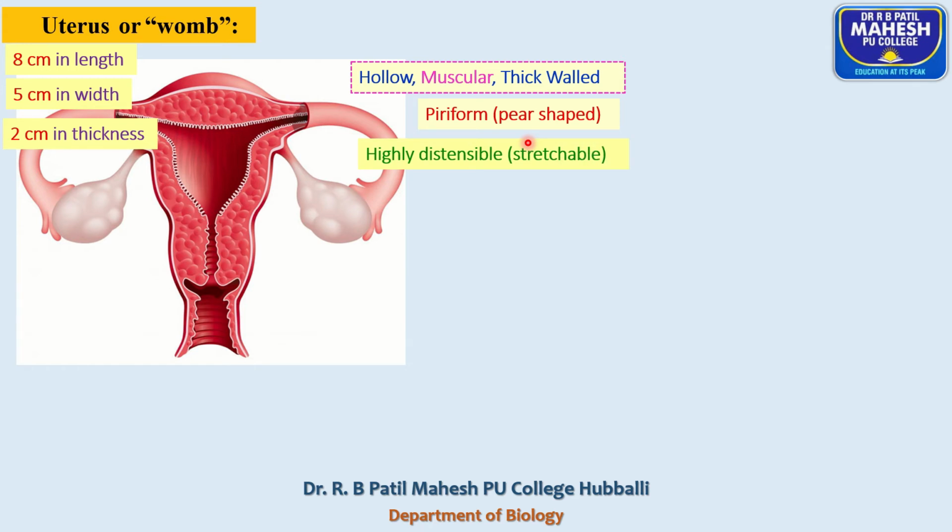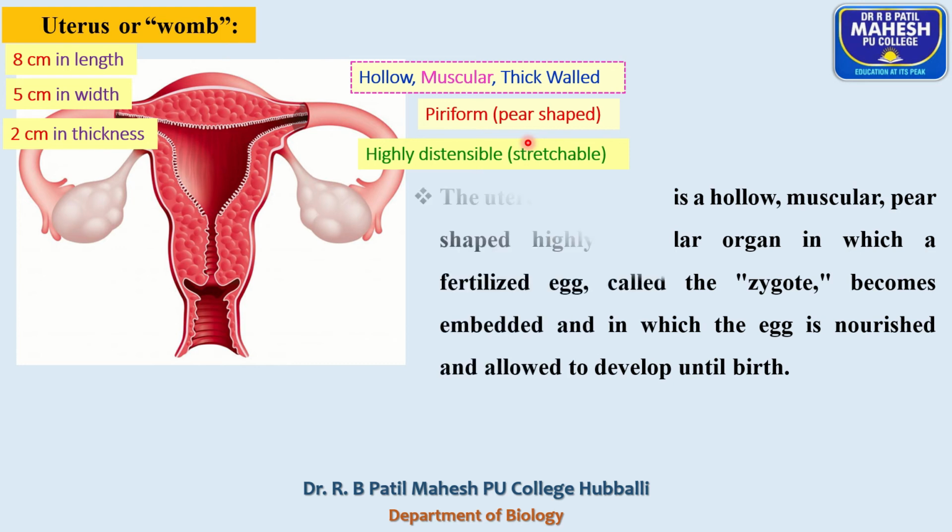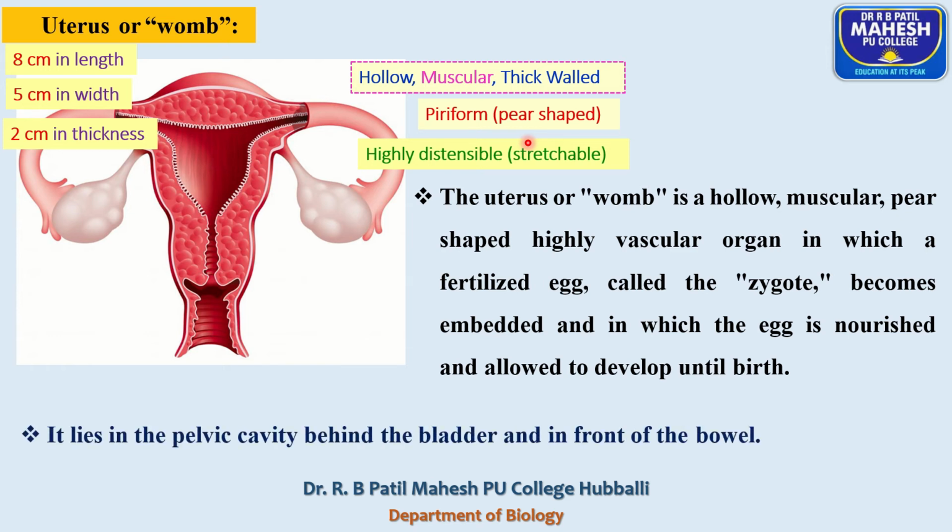It is highly distensible or stretchable, and it is the site of fetal development. The uterus is a pear-shaped, highly vascular organ in which the fertilized egg called a zygote becomes embedded, nourished and allowed to develop until birth. It is the site of implantation or fetal development.